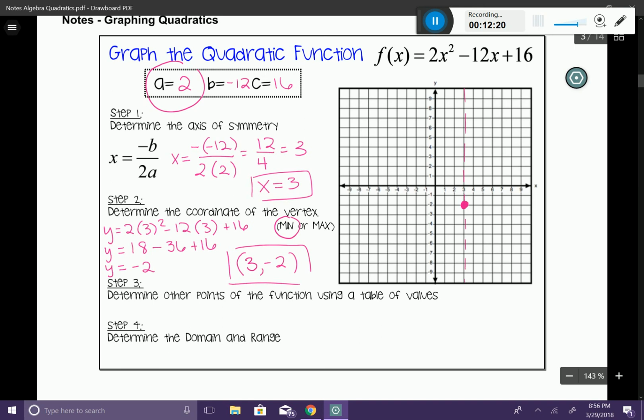Okay. Now I'm going to go over to my calculator. 2x squared minus 12x plus 16 right in the calculator. Second graph to grab your table of values. Okay. Let's take a look here. Let's go ahead and just pick a point. I'm going to choose (1, 6). That looks like a good point. And I'm going to go ahead and reflect it over that axis of symmetry.